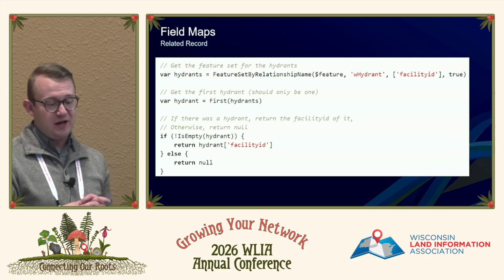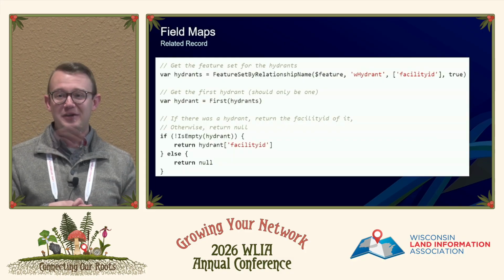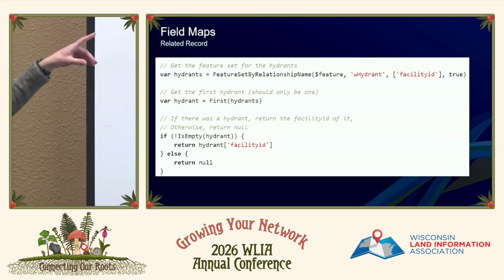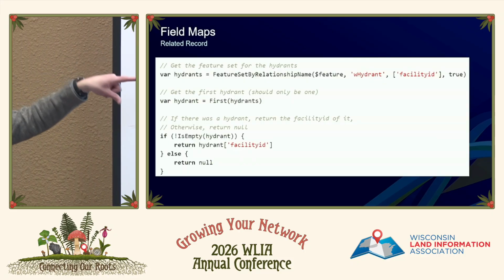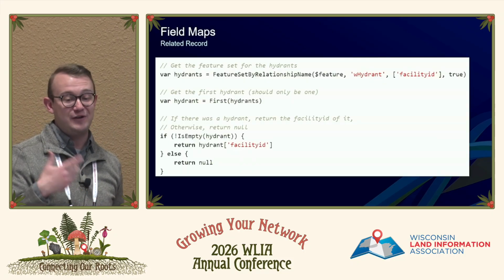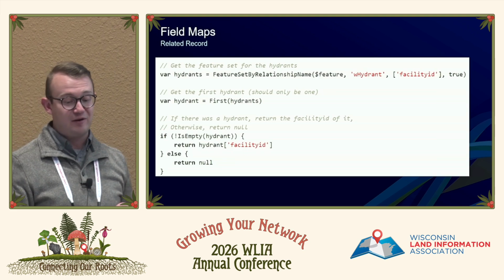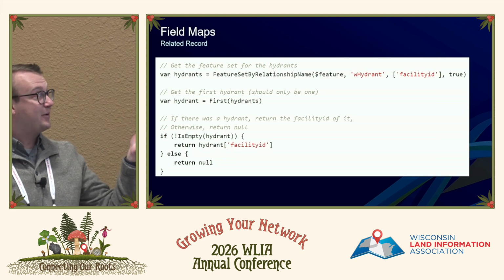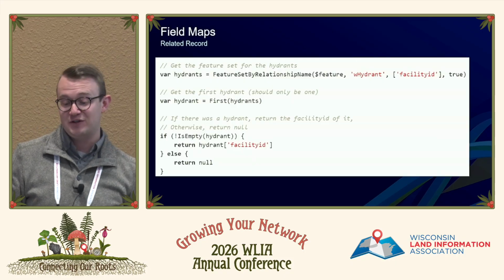Related features. So anyone want to take a stab at this one? Exactly. So in some cases, now this is another data type that I'm calling, feature set by relationship name instead of feature set by name or feature data set, whatever I want to call. And then I'm trying to set a variable like, hey, hydrants, I need to populate that facility ID when I'm working with these related records.